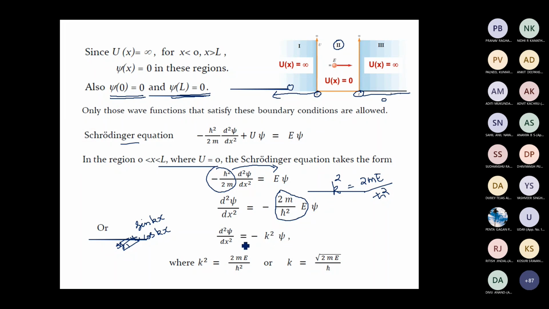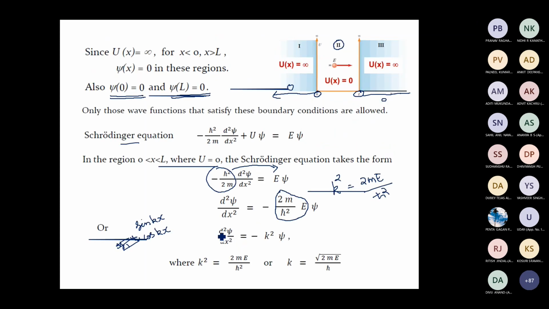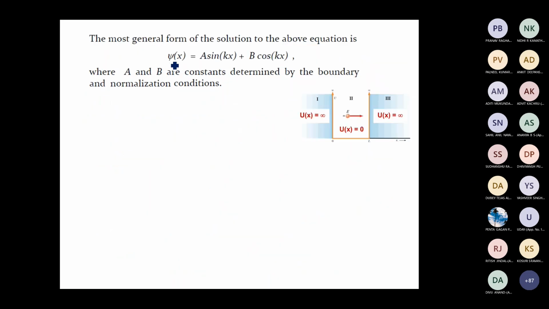So sin kx and cos kx will satisfy this second order differential equation. Since this is a linear differential equation, a linear combination of sin kx and cos kx will also satisfy it. So the most general solution is psi of x equal to a sin kx plus b cos kx.